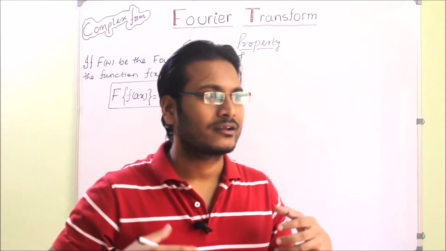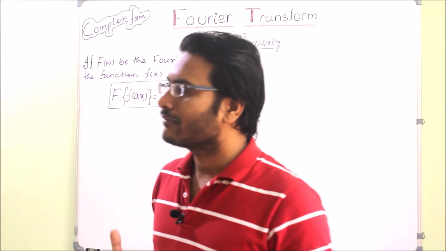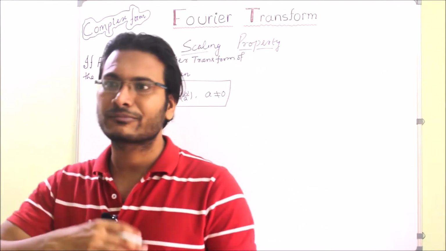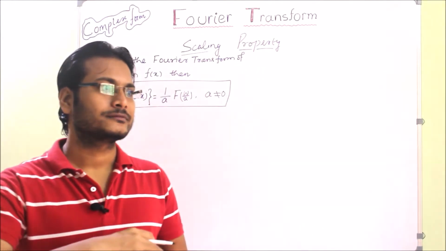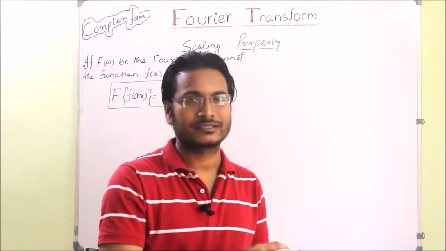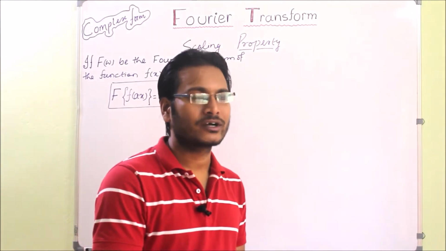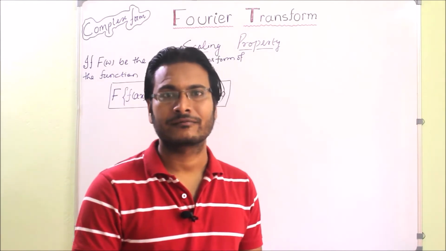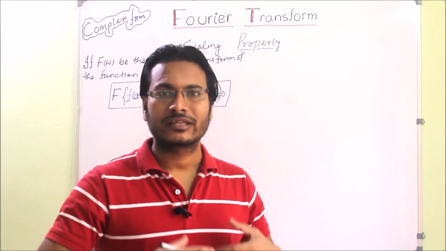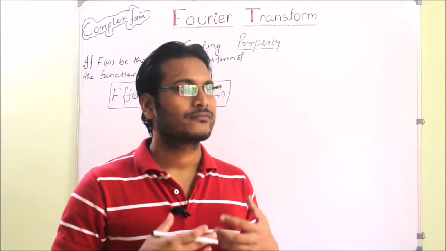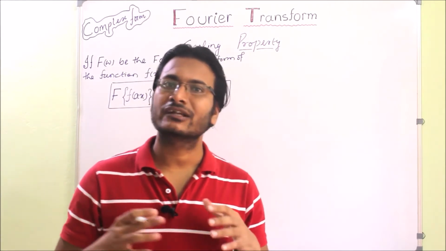So there are real life problems when the signal gets expanded or compressed. Then what will be the Fourier transform for that type of function? Means how to find it, what will be the formula. So we are going to see the formula and the derivation of that.